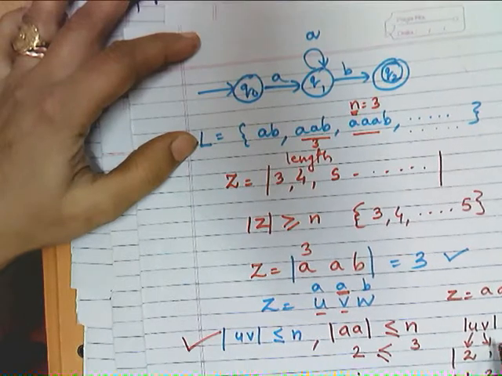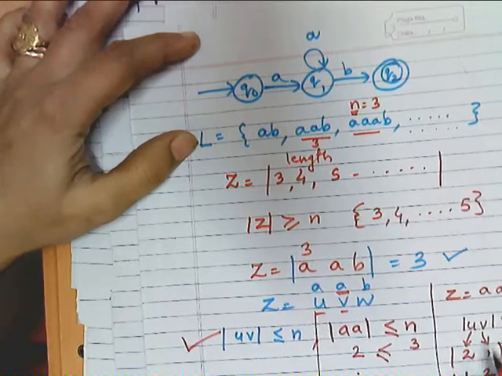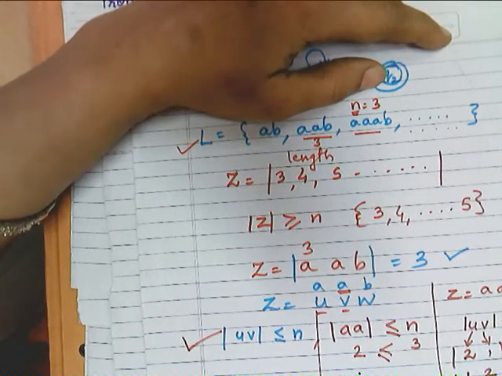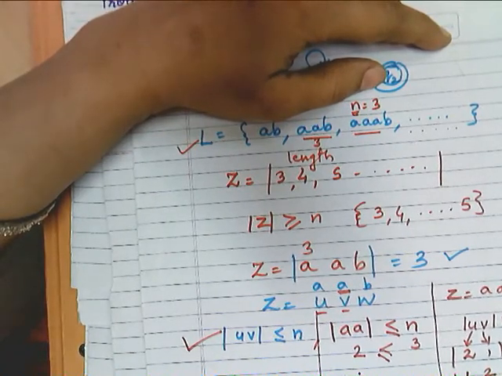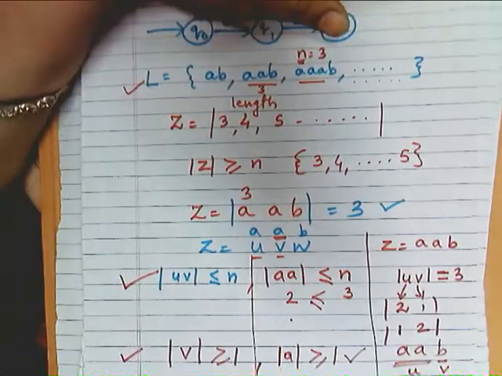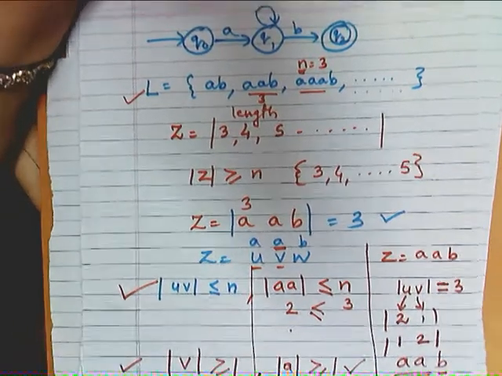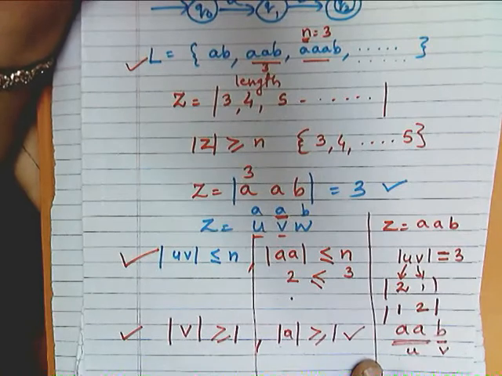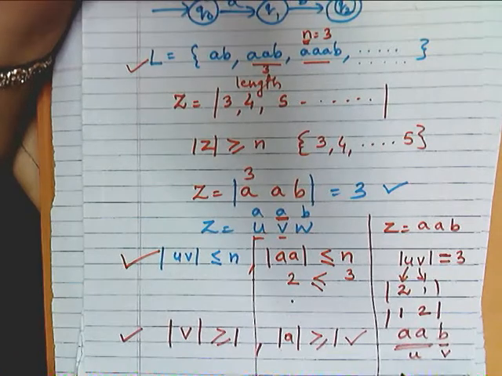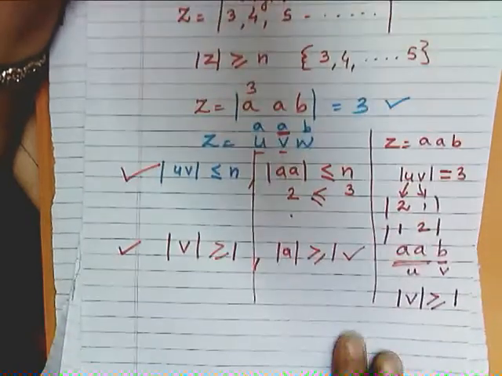And if I consider this case, where U is of length 2, my V will become A. That means this will become my U and this will become V. But if this is V, then we don't have any W. Now this condition, greater than or equal to 1, also satisfies.